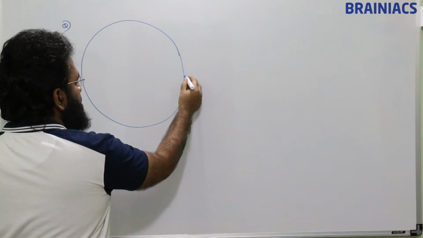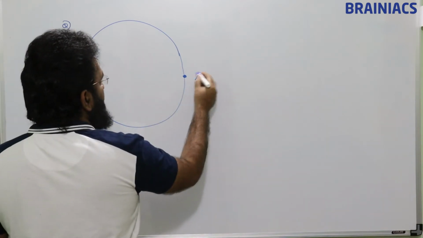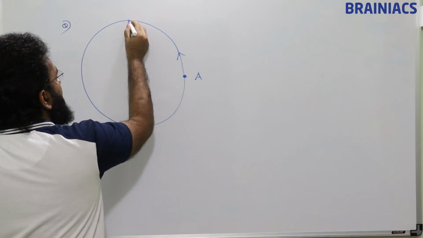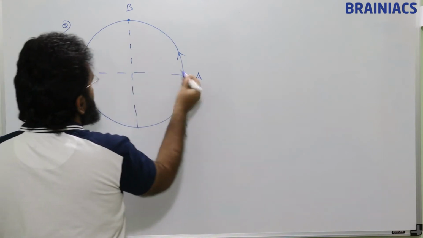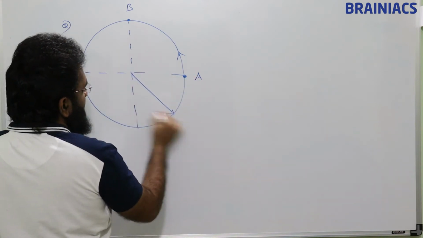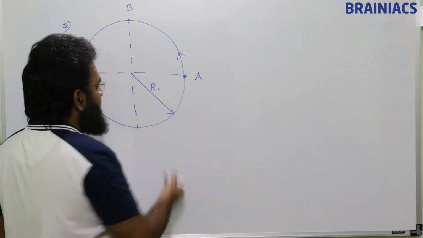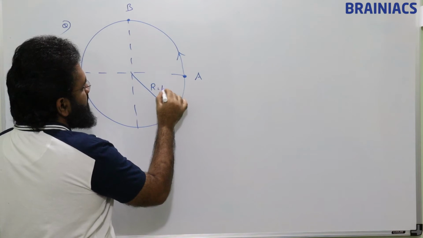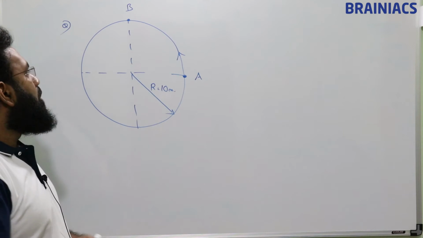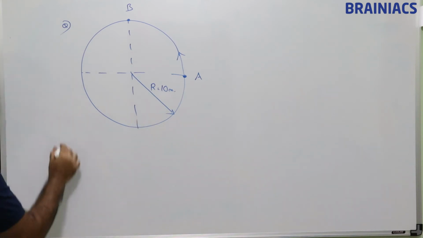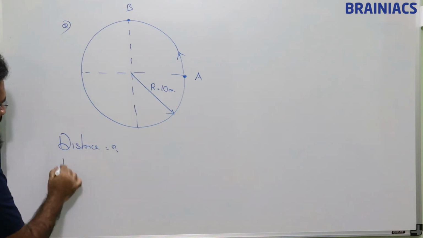It started from here, from point A, moved and reached point B. If the radius of this circular motion is 10 meter, then what is the distance?